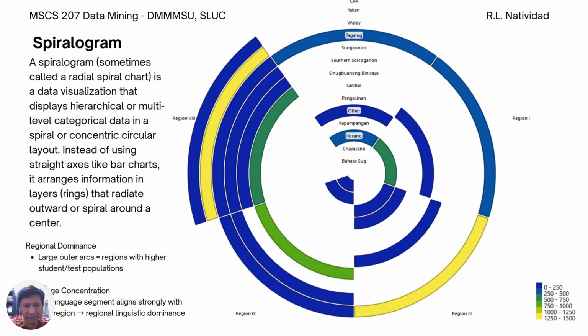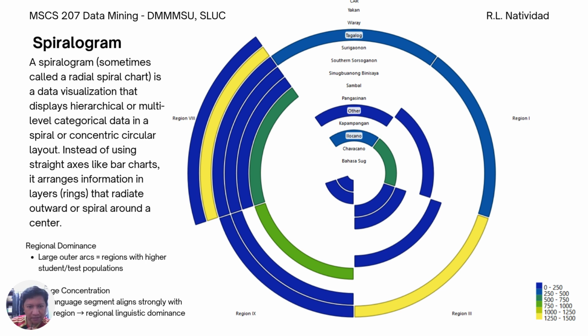So if you check the Tagalog language, it is spread out across different regions. It's the only language that is being used in most of the regions.